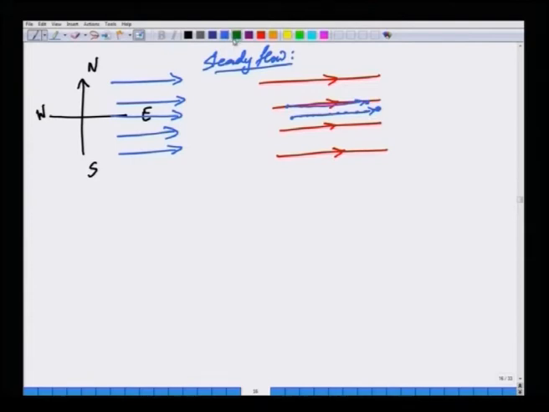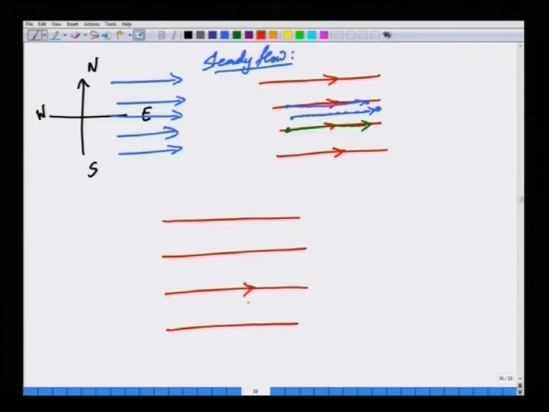Because if you continuously inject smoke at this point, this will keep moving. So, a simple realization is that you have a chimney. Let me rewrite this again. So, you have these streamlines because they are parallel, air is blowing from west to east.